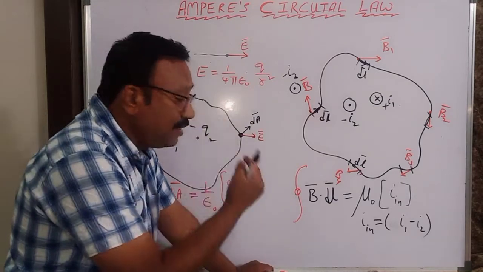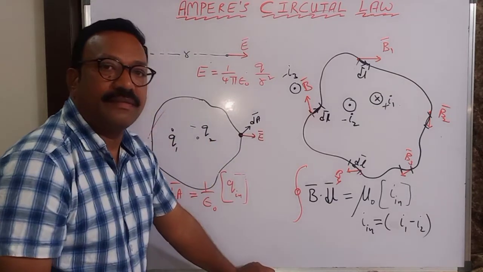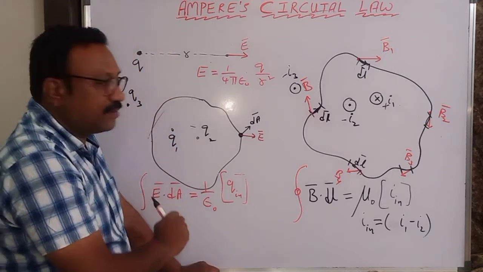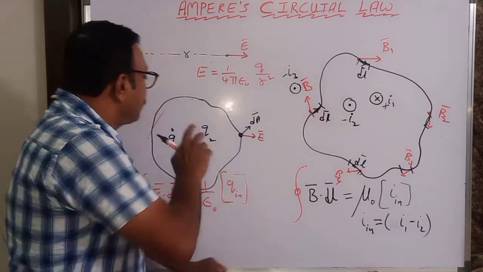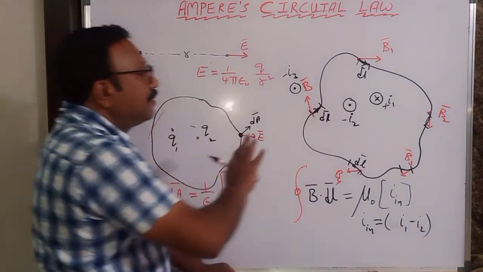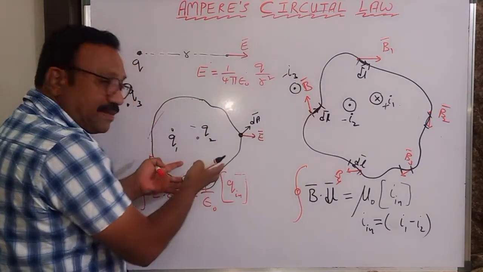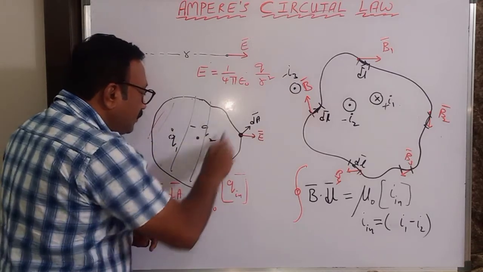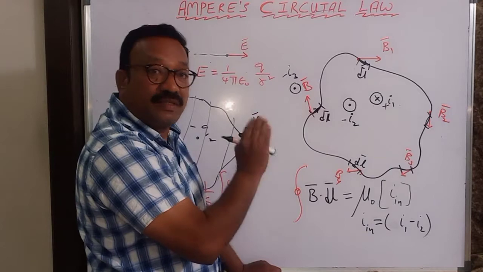I will read the statement now. Just compare this, then I'll read. Here you have taken charges. Here you have taken current carrying conductors. Here electric field, here magnetic field. And this is a surface, this is a surface, but this is a curve.